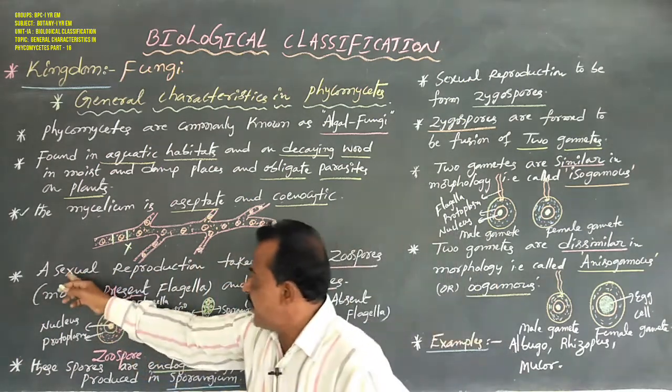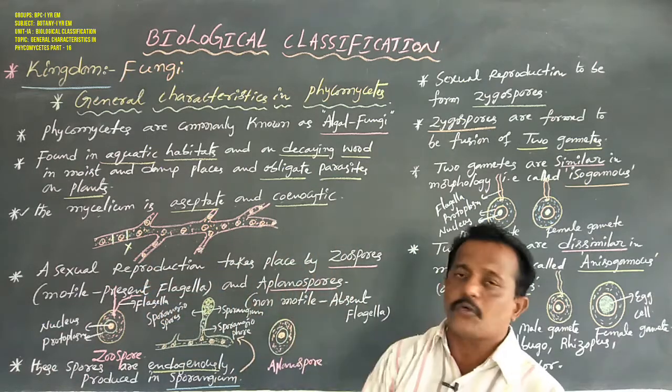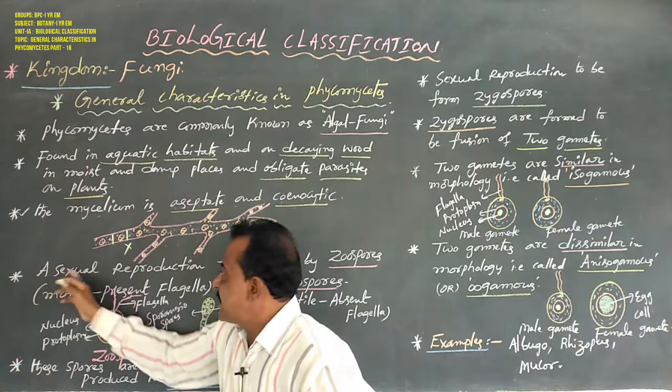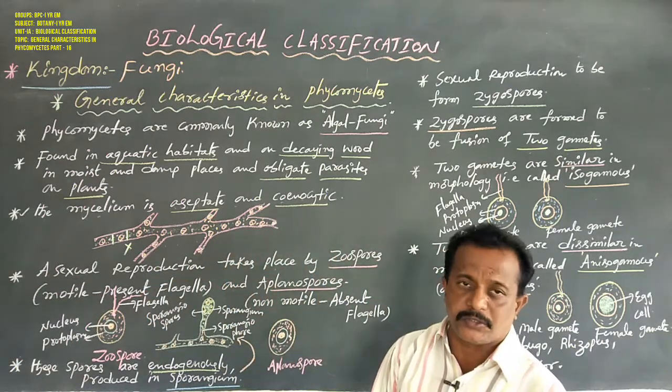Dear students, asexual reproduction takes place by zoospores and aplanospores.